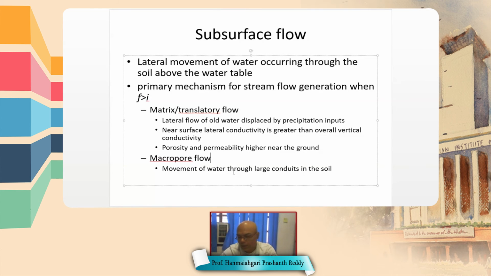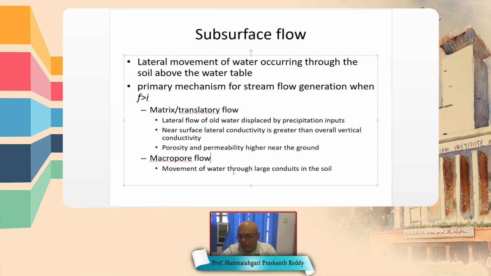Those are called conduits within the ground, because they form due to the type of soil and higher rainfall.